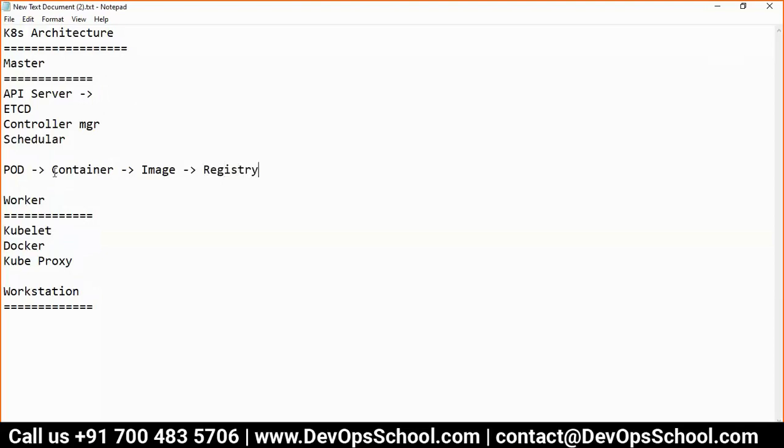Now guys, see here. Kubernetes is forcing us to run our application inside a pod. So this is also an application, this is an application, this is an application, this is also an application.